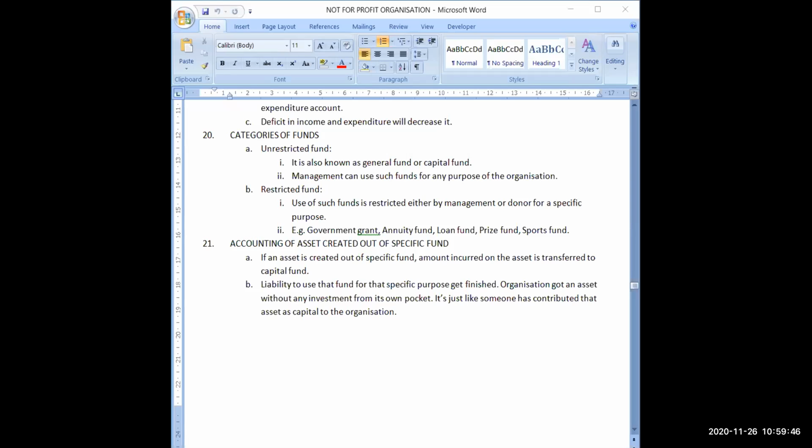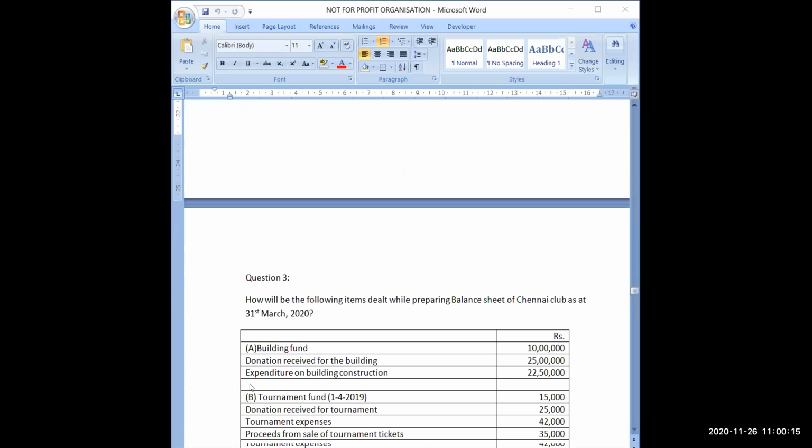Like if any owner is contributing a rupees 80,000 building as capital in his business, what general entry will we be doing? Building account debit to capital account. So that's why, if you are creating any asset out of any specific fund, you have to transfer that amount from the specific fund to the capital fund. How will we be doing that? For that we will see one question.